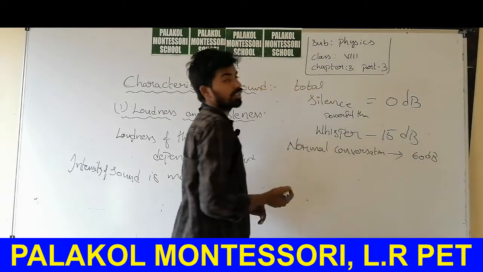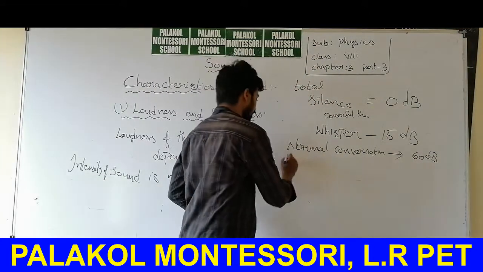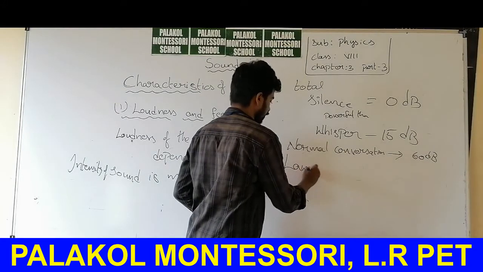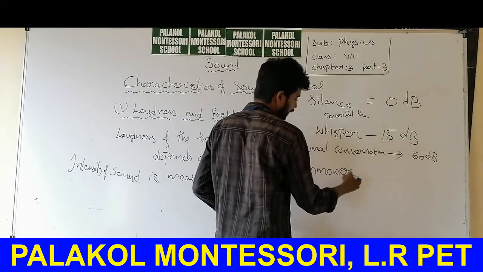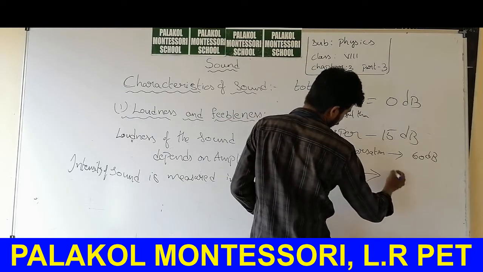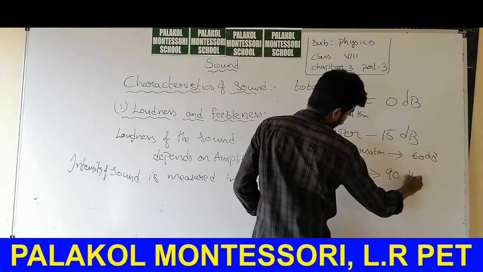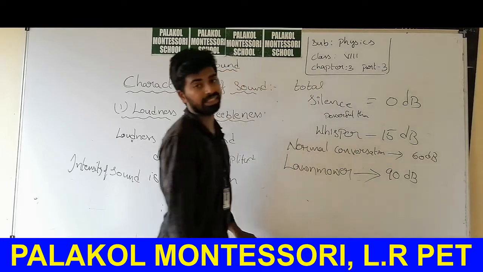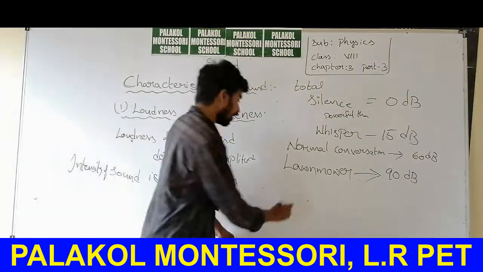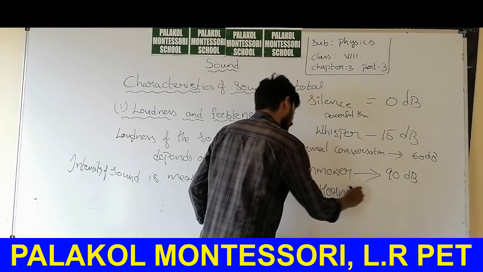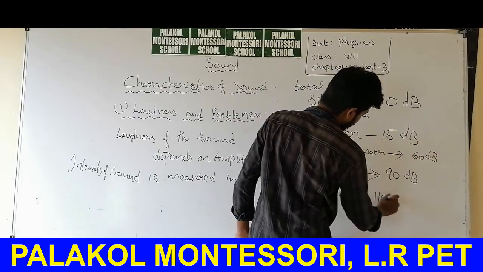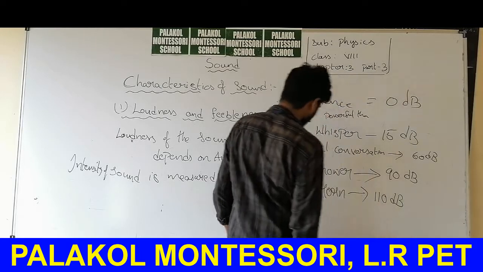A lawn mower, which is used to cut the grass, produces 90 decibels. A car horn is 110 decibels.